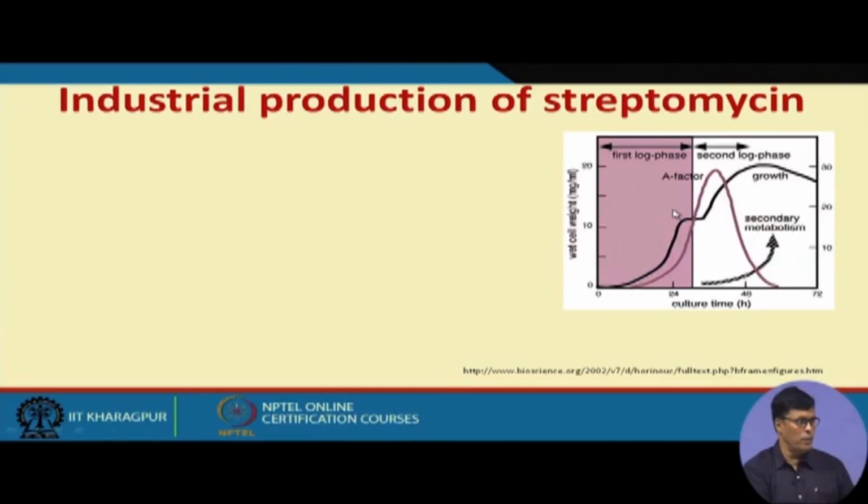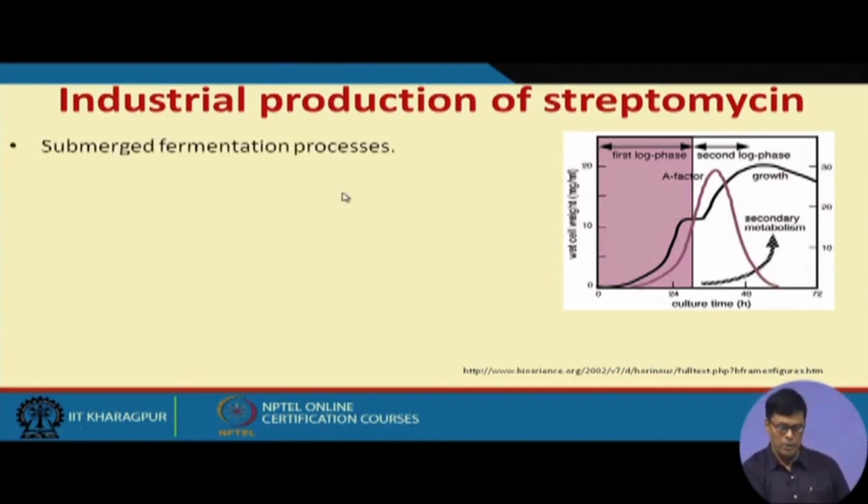Now, industrial production of streptomycin is like this. It is produced through the submerged fermentation process. I already explained in the case of penicillin that we use two types of fermentation, and mostly in the citric acid fermentation process, that 20% of citric acid is produced by surface fermentation and 80% by submerged fermentation.